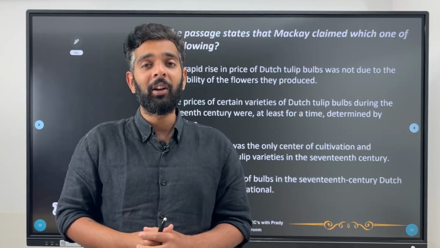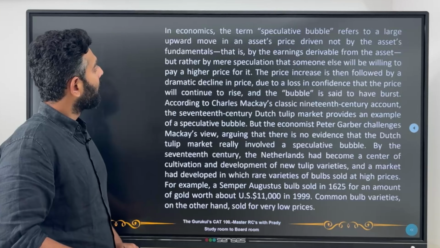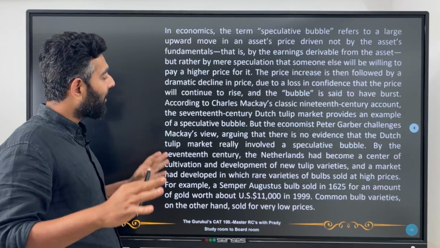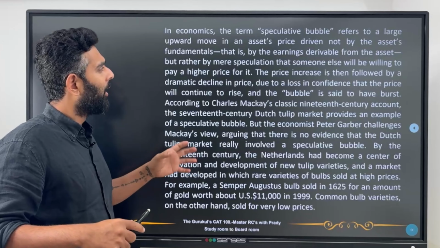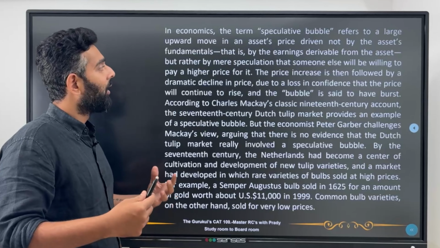Now without any further delay, let's move into the passage and question explanations. The passage says, in economics, the term speculative bubble refers to a large upward move in asset prices, driven not by the asset's fundamentals, that's by the earnings derivable from the asset, but rather by mere speculation that someone else will be willing to pay a higher price for it.